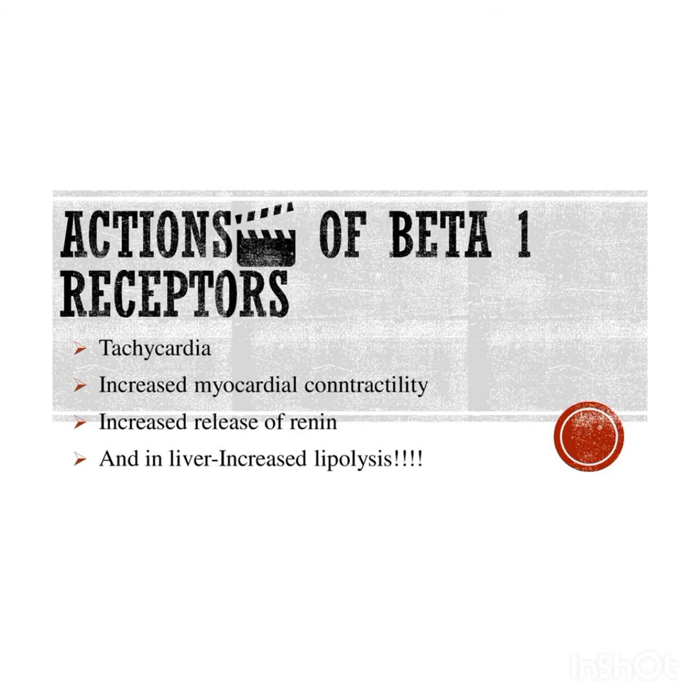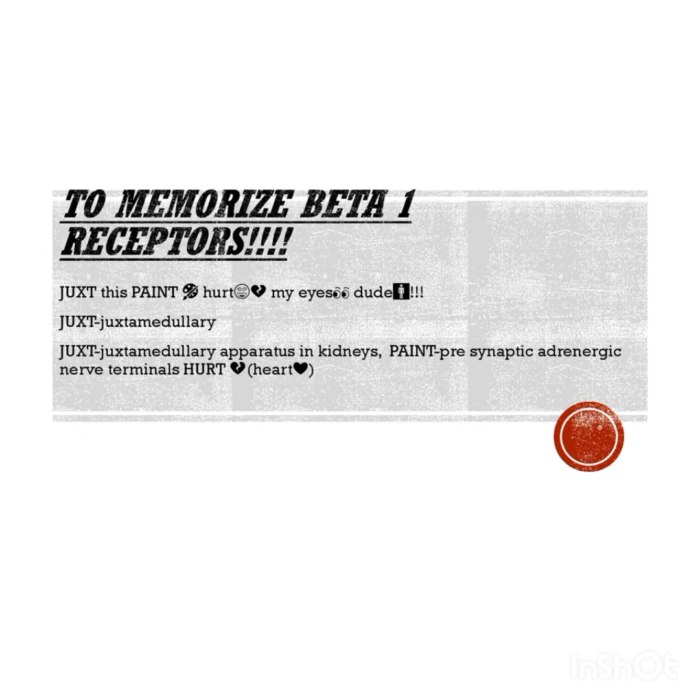Because of all that, the consumption of oxygen is increased because of increase in the force of contraction of heart. Now, what are the actions because of these beta receptors? They cause tachycardia because of increase in heart rate. They cause increase in myocardial contractility. And inside kidneys, the renin release is increased, and from liver, lipolysis is increased.